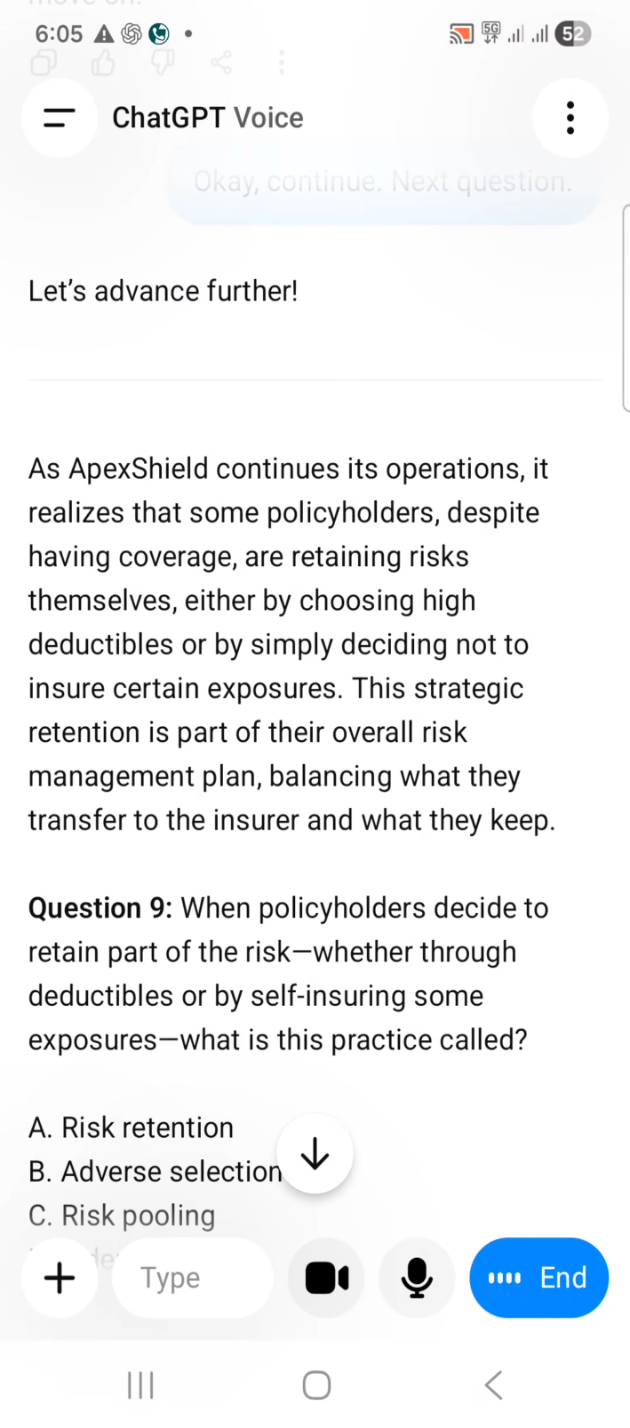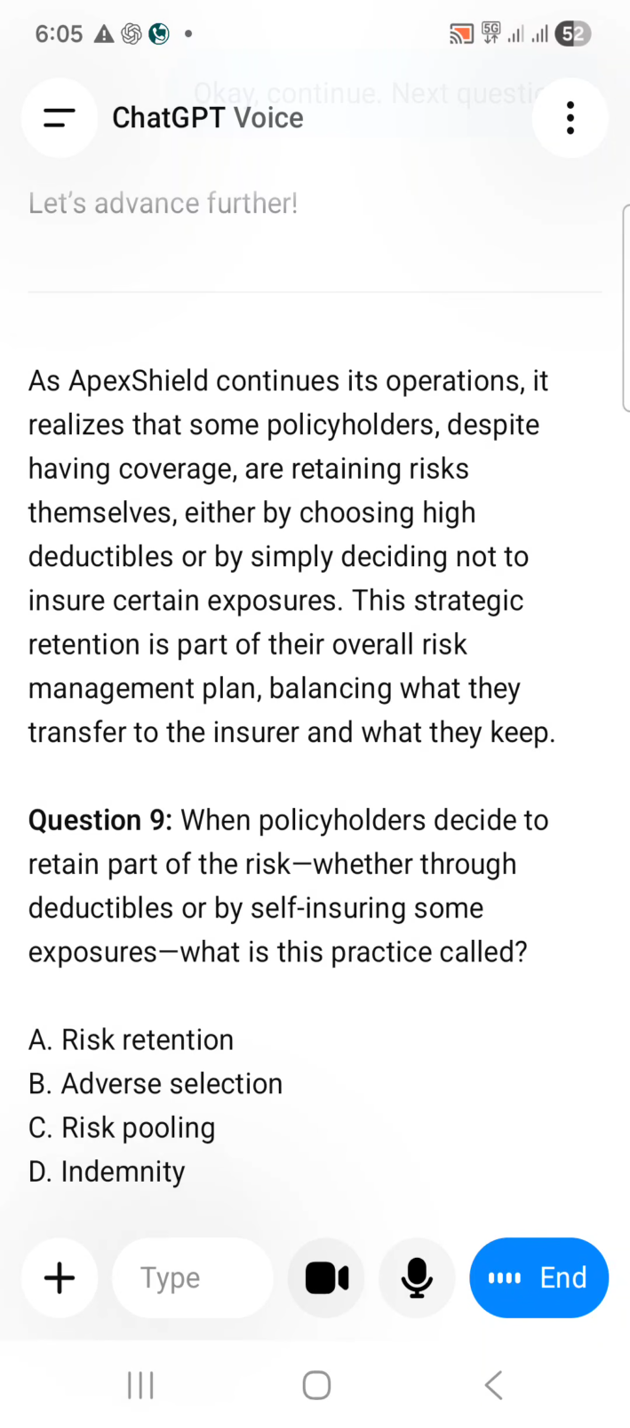A. Risk retention. B. Adverse selection. C. Risk pooling. D. Indemnity.